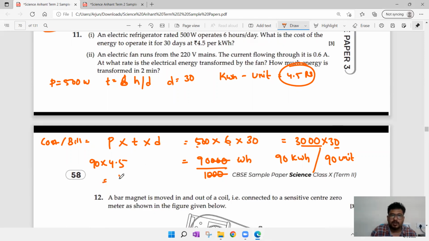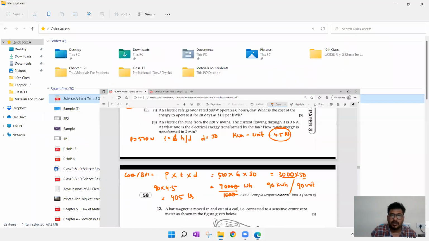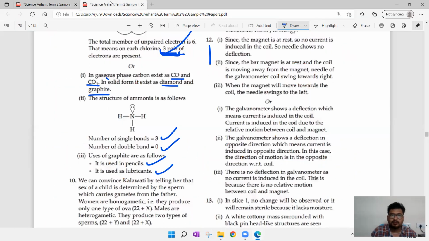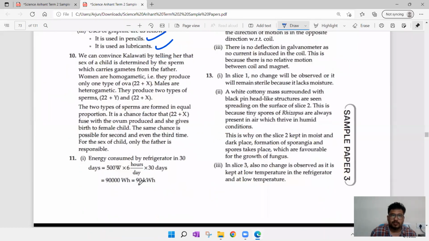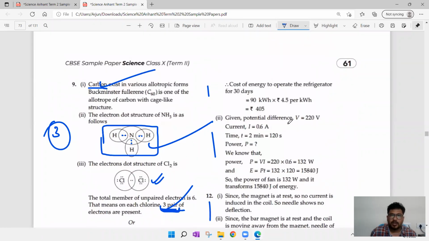So the answer is 405 rupees. So 11th one, let us check it. Yes, 11th, it is 405 rupees.